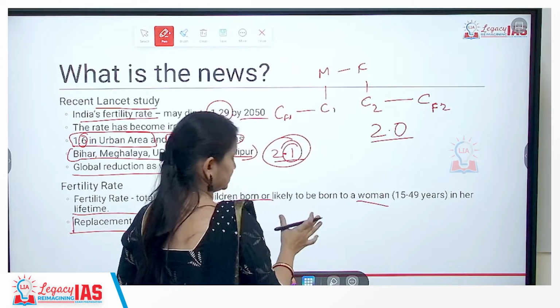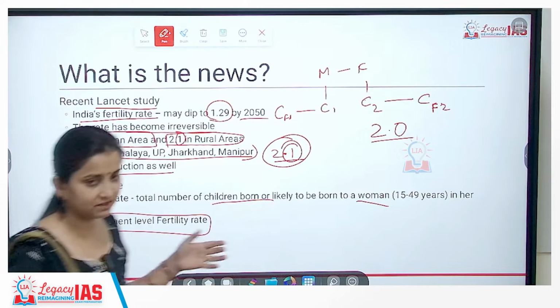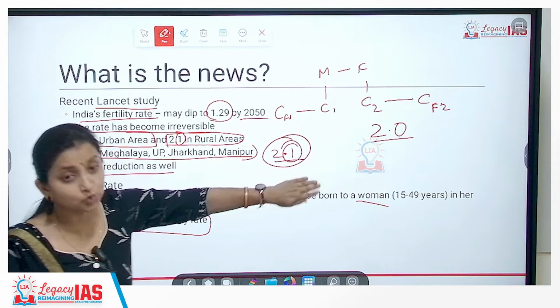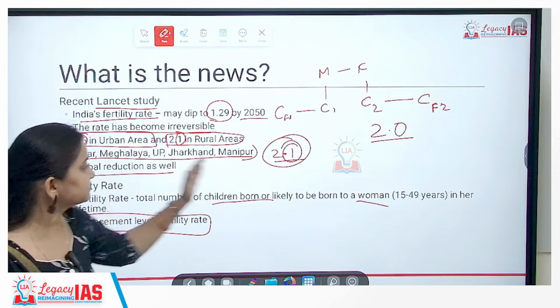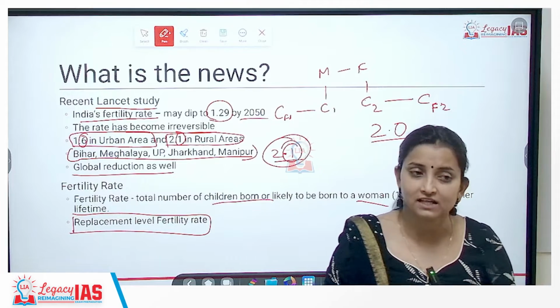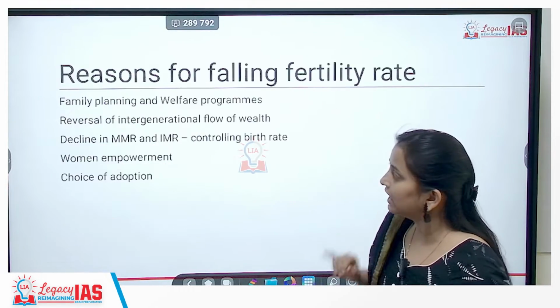So that is the meaning of replacement fertility. Replacement level fertility needs to be close to 2.1, and only these few states are left in India whose fertility rate is higher than the replacement level. So it is a relatively alarming report.